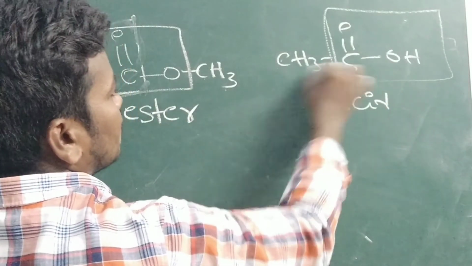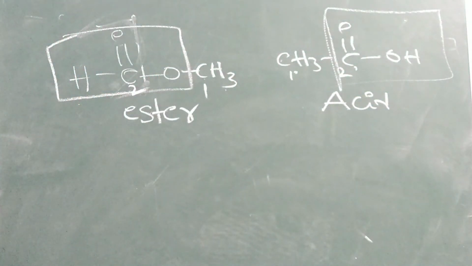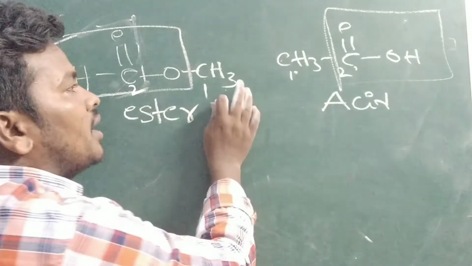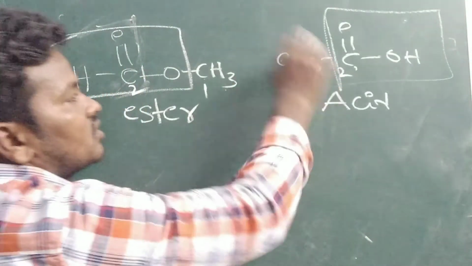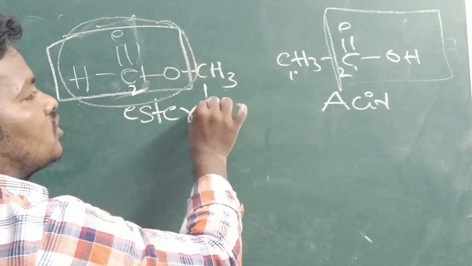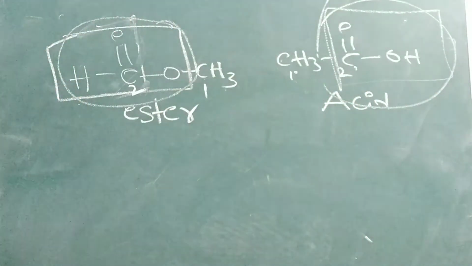The second carbon, one carbon. Ester, and same molecular formula. The formula is the same. The number of carbons is the same. The number of hydrogens is the same. The number of oxygens is the same. But here the ester functional group is attached to the first carbon. Here the acid functional group is attached to the first carbon. That is the difference in the functional group.